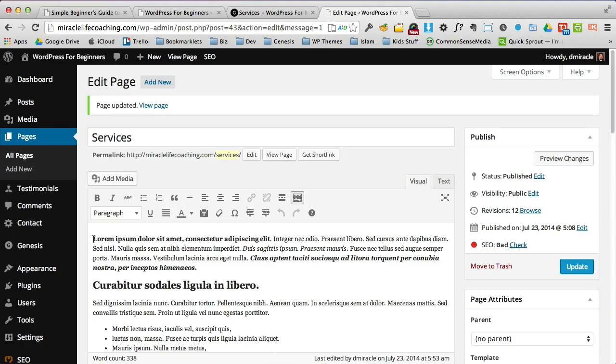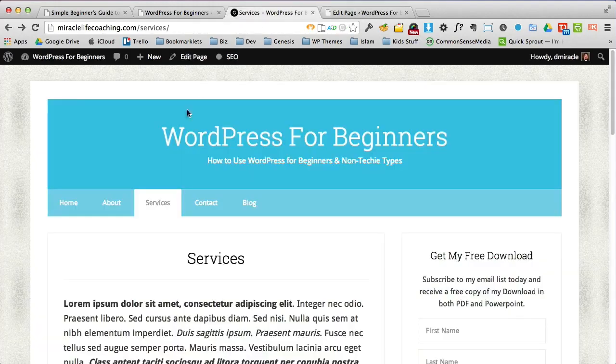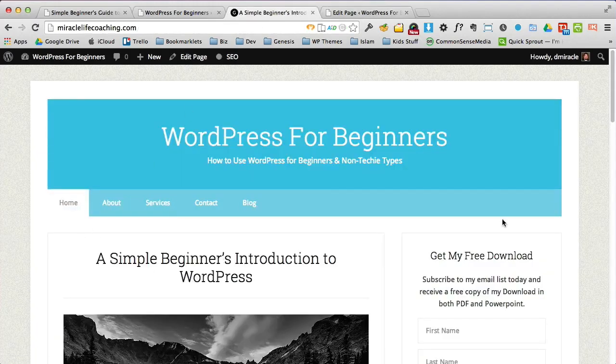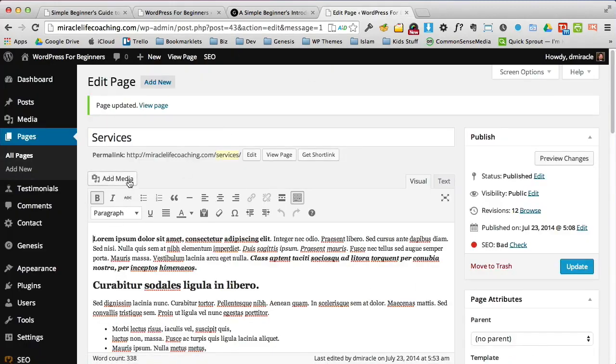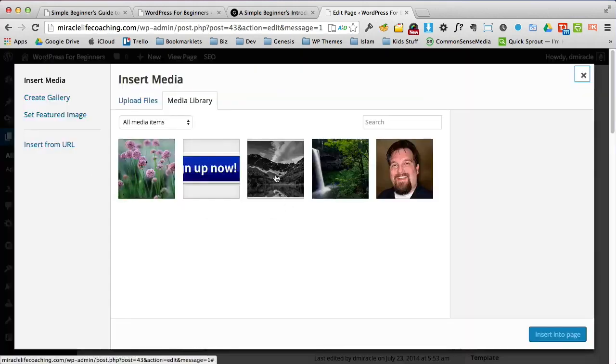We're going to add two types of images. We're going to first add that huge image that was here on the home page. We're going to add that at the top of the article. And let's go get, so you click here, you simply add media. And I already have this image loaded.